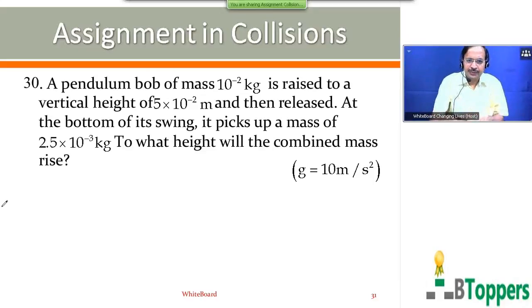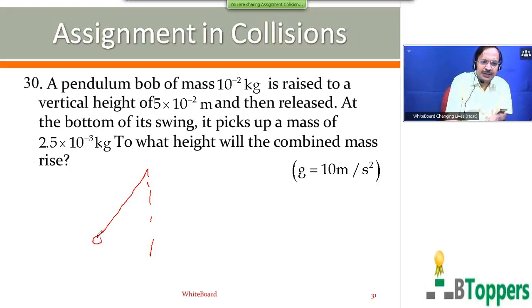That means you have to assume that the bob is pulled to a side, away from the vertical, and released from rest, from height h equal to 5 into 10 power minus 2 meters. At the bottom it collides with another particle of different mass m2, and both the particles move together after the collision.